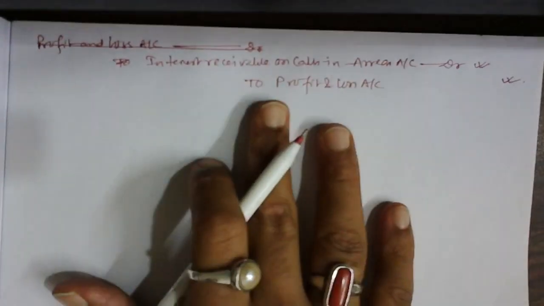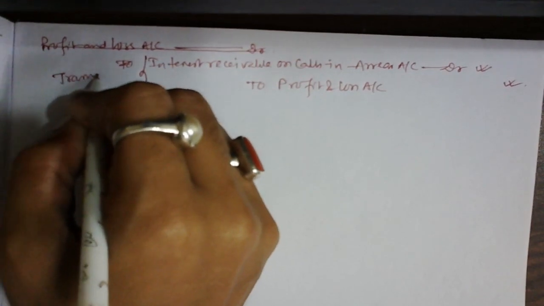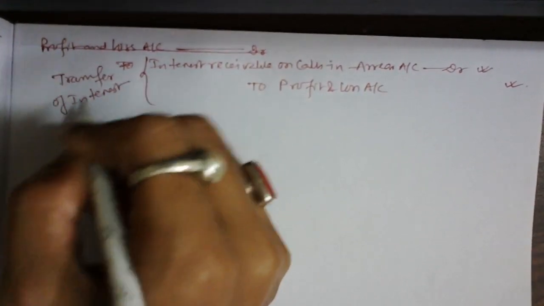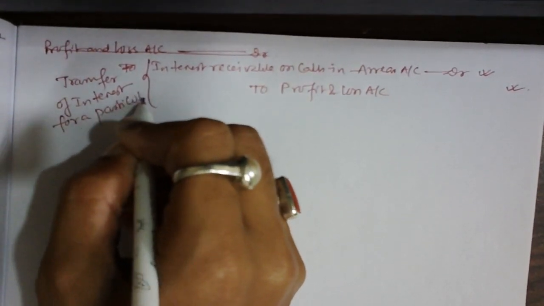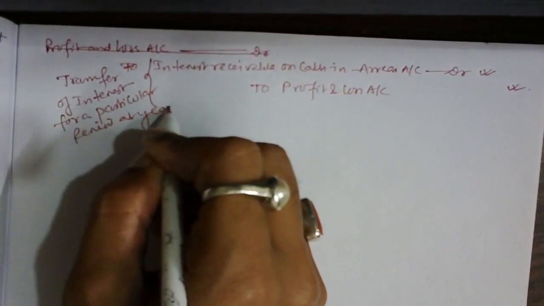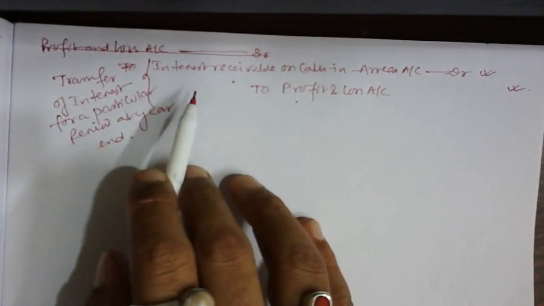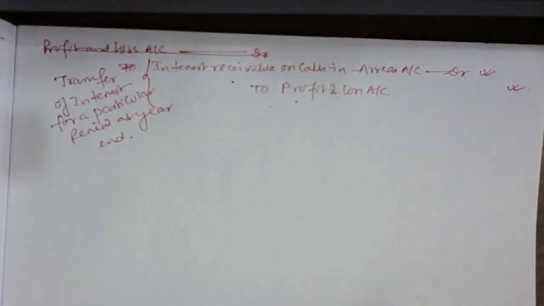So this is the journal entry that we need to make when transferring interest for a particular period at year end. When you transfer the income to the P&L account, the journal entry will be like that. Interest receivable on calls-in-arrear account debit to profit and loss account. Noted down. I'm going to come back to the last page.